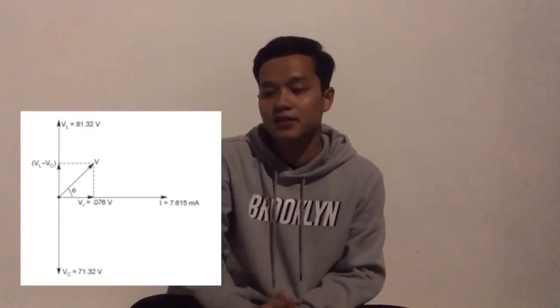After we get 1 over omega C and the omega L value, we can find I. The formula is I equal to V over R plus j multiplied by omega L minus 1 over omega C. Then we can find the magnitude or value of the current and the phase angle. We can find VR, VC, VL, and lastly we can draw a phasor diagram.